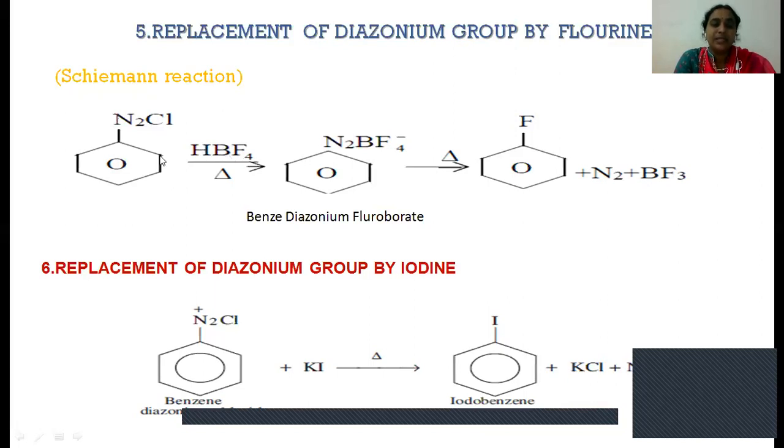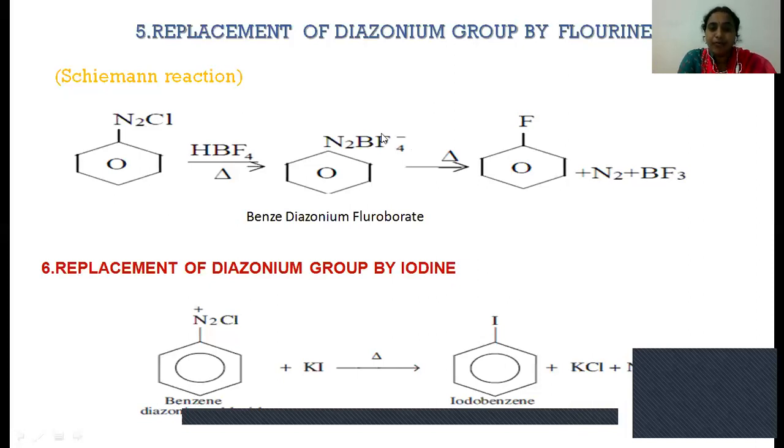So benzene diazonium chloride first reacts with this HBF4, and the chloride is replaced by BF4 minus, because in this diazonium chloride, N2 plus Cl minus, the Cl minus will be replaced by BF4 minus and produces benzene diazonium fluoroborate, which is further on heating,